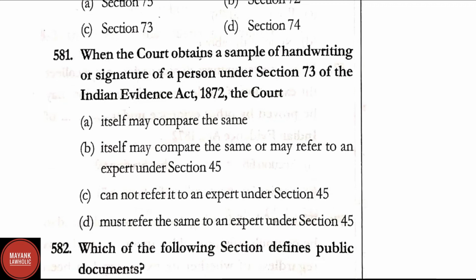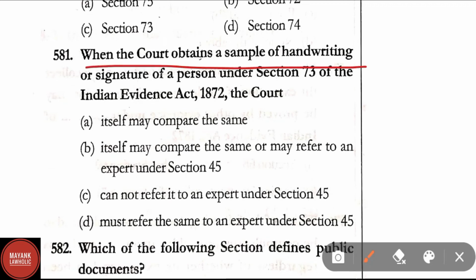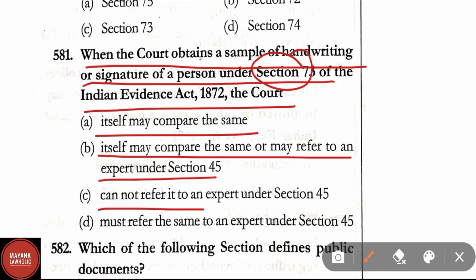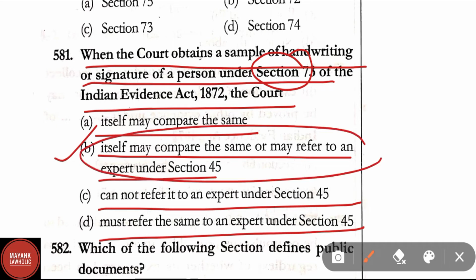Question number 581. When the court obtains a sample of handwriting or signature of a person under section 73 of the Indian Evidence Act 1872, the court itself may compare the same or may refer to an expert under section 45, cannot refer it to an expert under section 45, must refer the same to an expert under section 45. Here correct answer is option B, itself may compare the same, may refer to an expert under section 45.